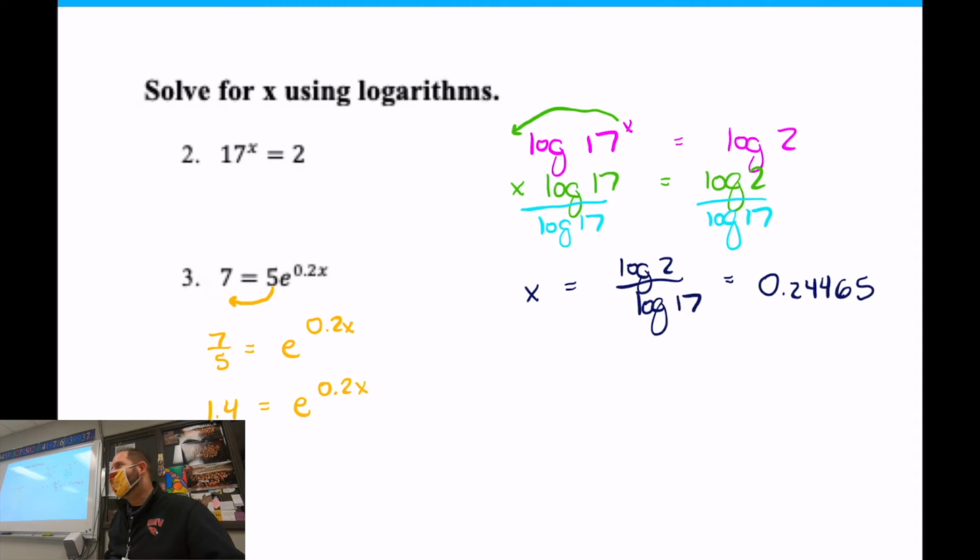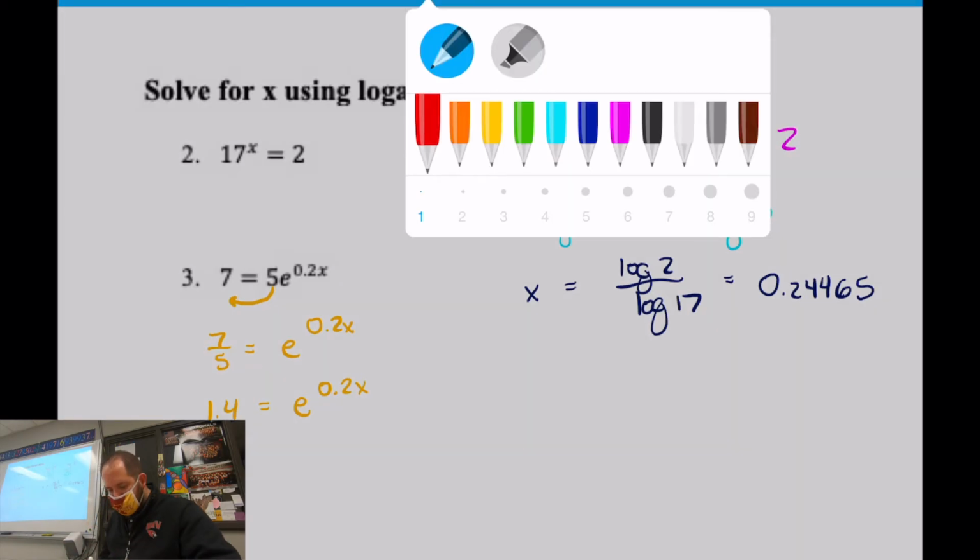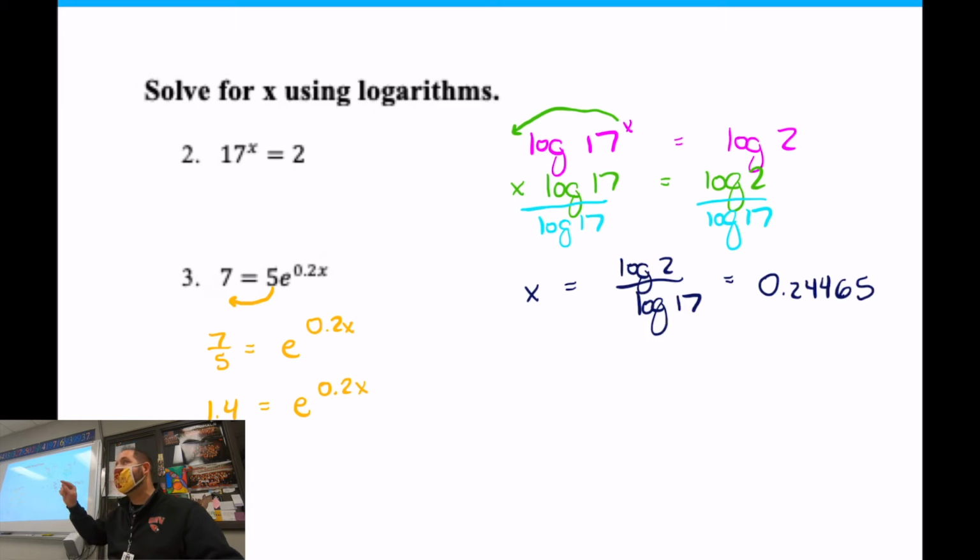Now we're going to take the natural log of this one, or you can take the log; it works either way. I'm going to do the natural log, and I'll show you why. This problem has an e, so if you do the natural log, not the normal log, it will simplify this problem a lot faster for us. So watch how this works. If I take the natural log of this, that's the ln button, not the log button, that's natural log of 1.4. On the other side, I take the same thing, the natural log of e to the 0.2x.